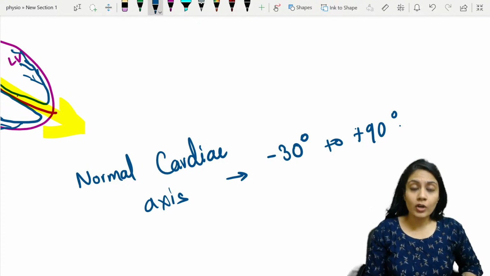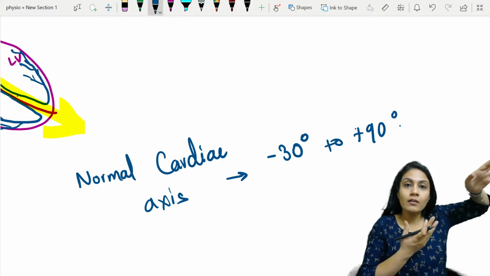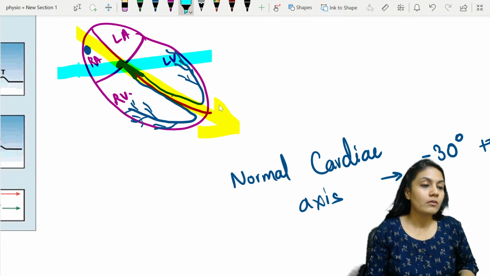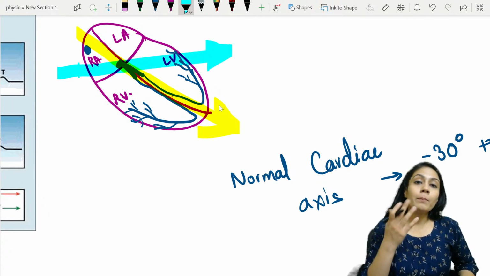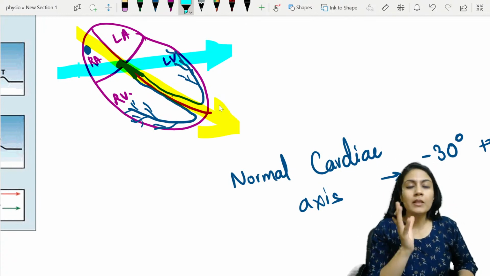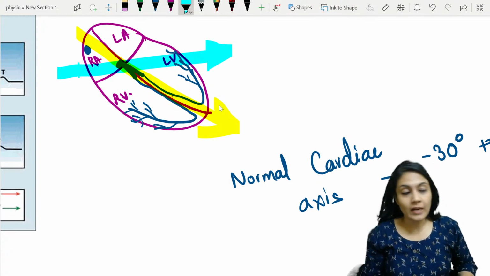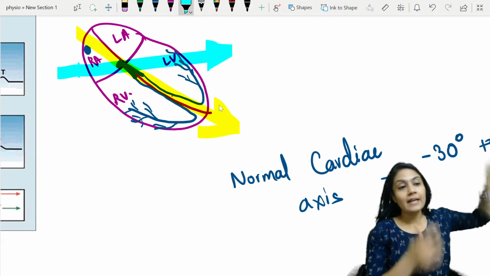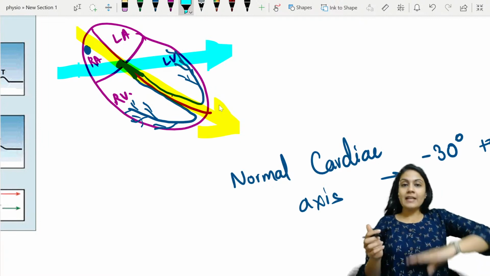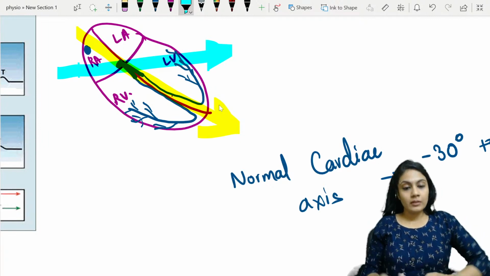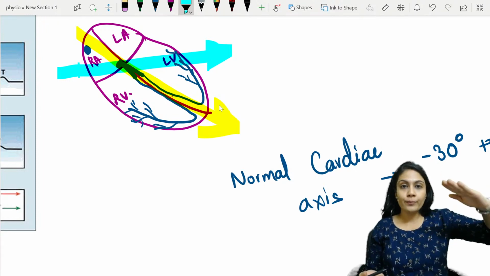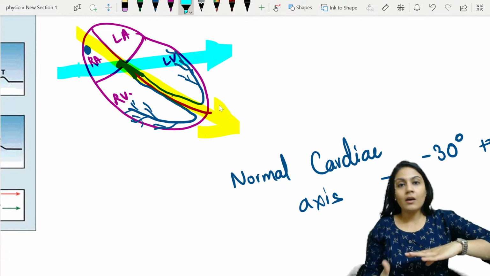What if the average direction is shifted, right? Suppose the direction is changed in this manner. If it goes above +90, what does that mean? That means some abnormality is there, right? If the axis is shifted that side, that means either... just happens in the pregnancy. What happens? Diaphragm is there, right? The baby is growing in the mother's uterus. The uterus pushes the diaphragm upward and upward as the baby grows inside the uterus, right?